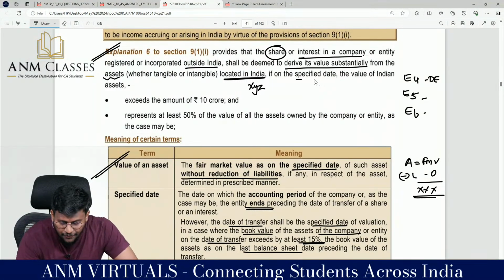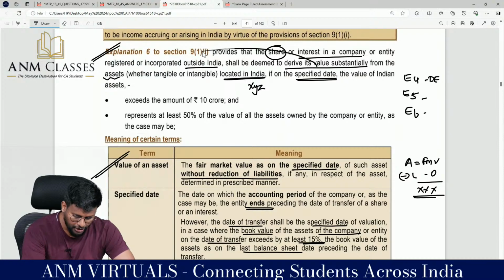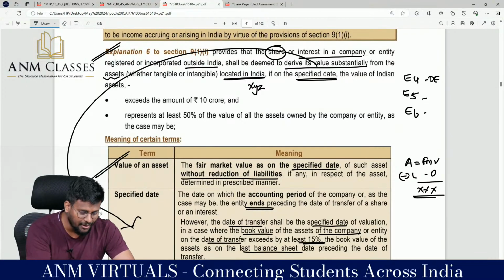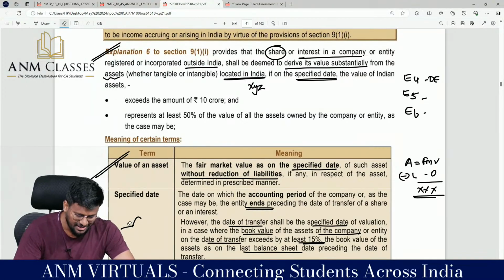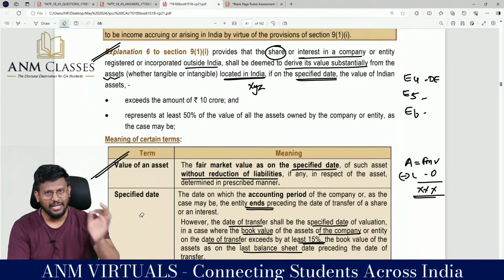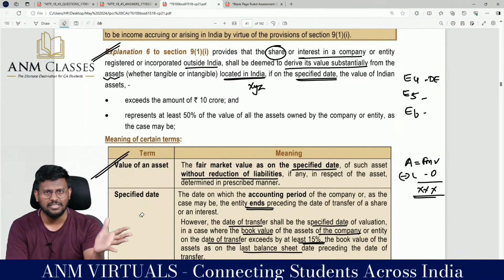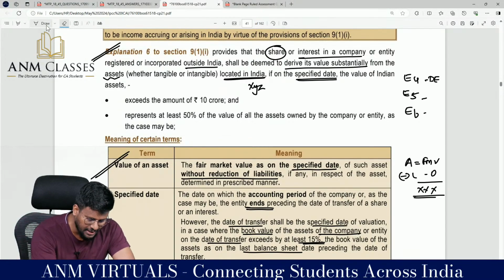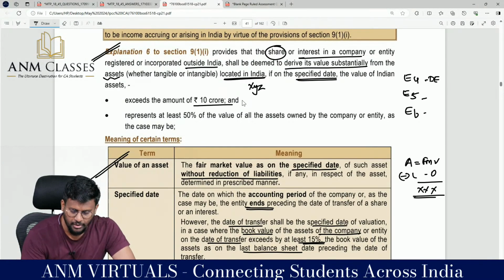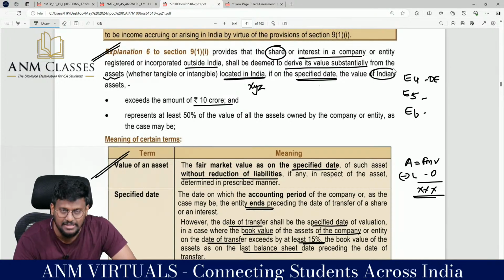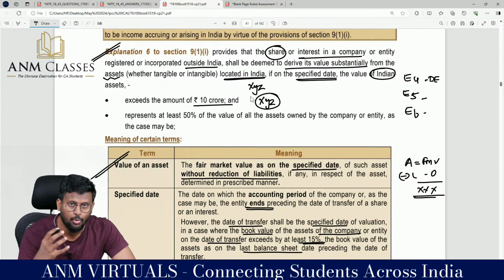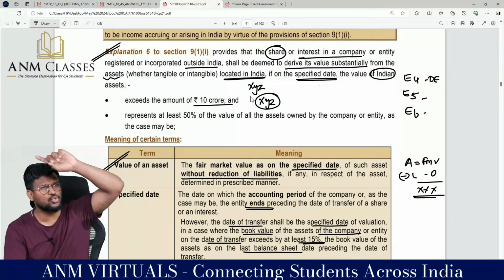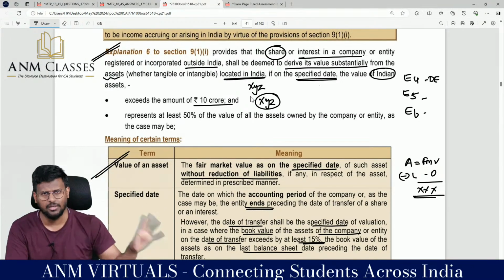If on the specified date, we have a definition of specified date. Generally specified date means the last year end date. But if there is a 15% increase, we have to take the date of transaction as the specified date. The value of Indian asset exceeds the amount of 10 crore. Value of Indian asset. So you have to go and check the Indian company. So XYZ company's asset should be more than 10 crore. That means that foreign company should hold more than 10 crore value of asset in India.